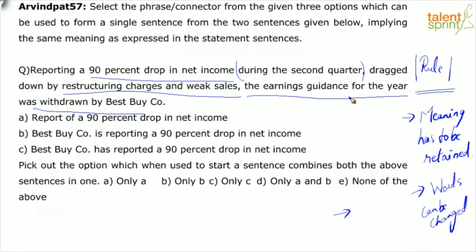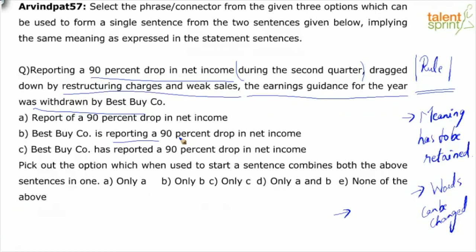The earnings guidance for the year also seems to be withdrawn by Best Buy company. B, probably because of the continuous tense here, we can eliminate it. Do we have an option? Let's look at A again. Report of a 90% drop in net income during the second quarter, dragged down by restructuring charges and weak sales.